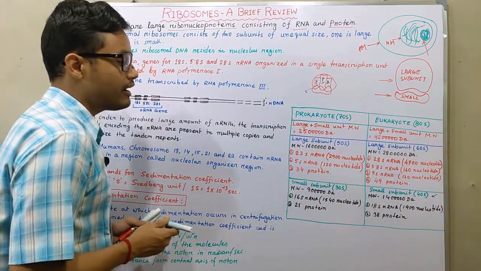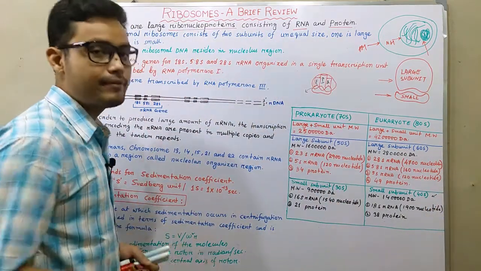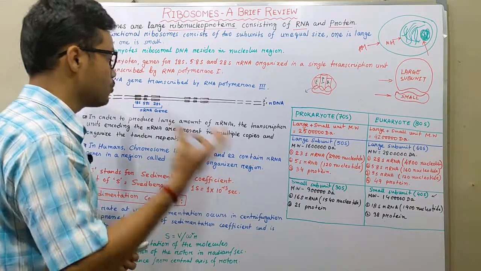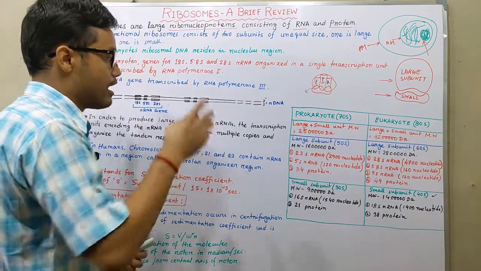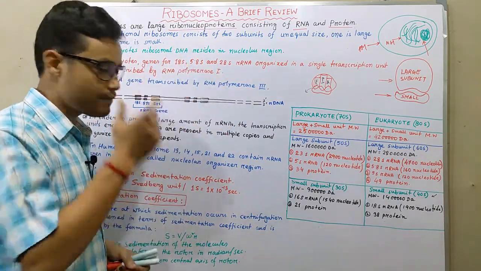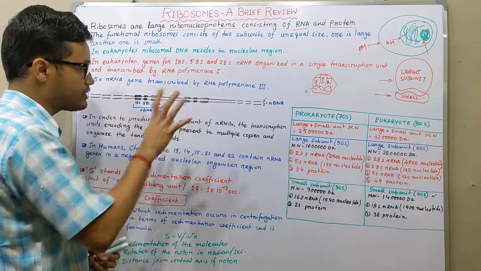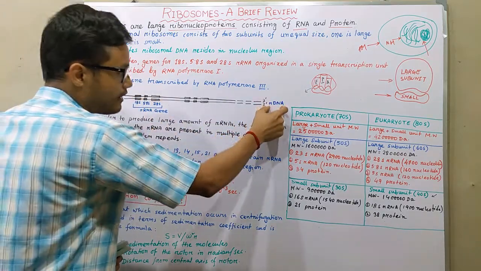Here 18S, 5S, and 5.8S, those RNAs, are encoded by a cluster of ribosomal genes, the rRNA genes, within the rDNA region.